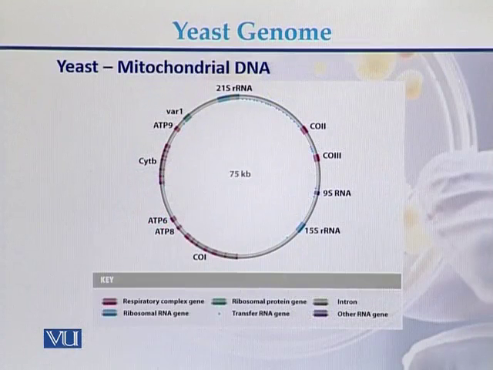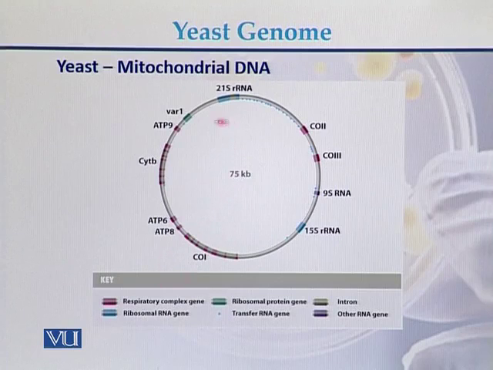In addition to the nuclear genome or the genome of 16 chromosomes, there is a small mitochondrial DNA present in the yeast cell. This is approximately 75 kb, although the size of the mitochondrial DNA can be between 70 to 75 kb. Here is a typical example of the mitochondrial DNA.